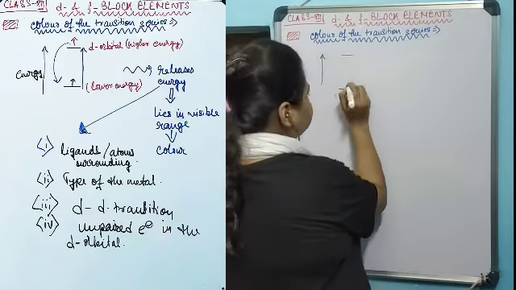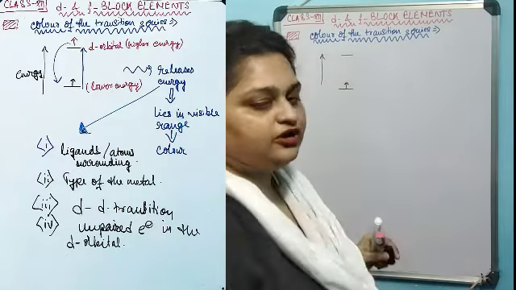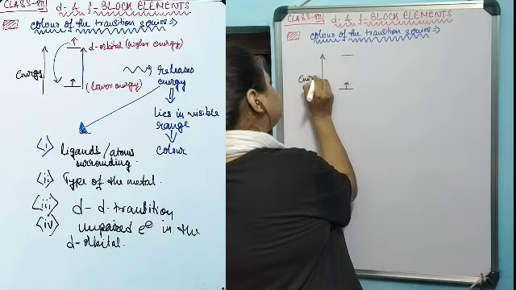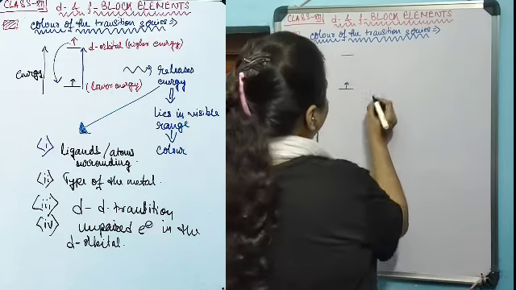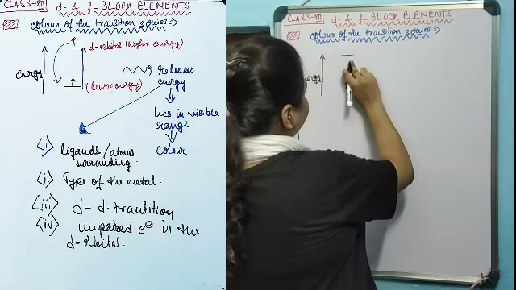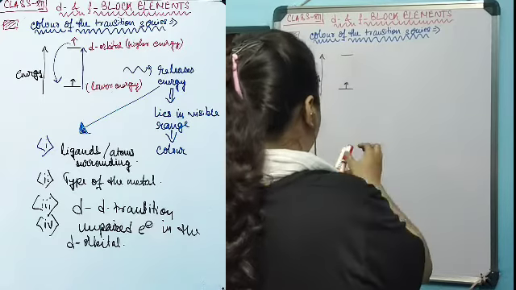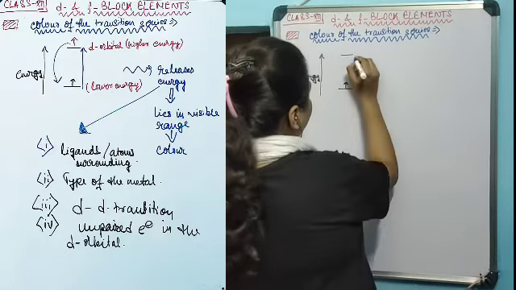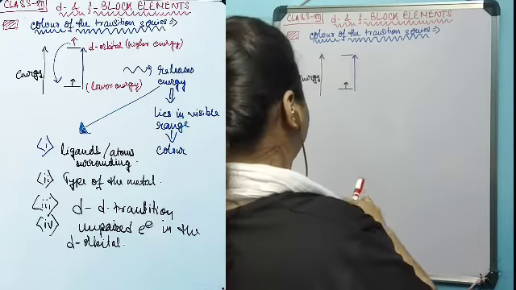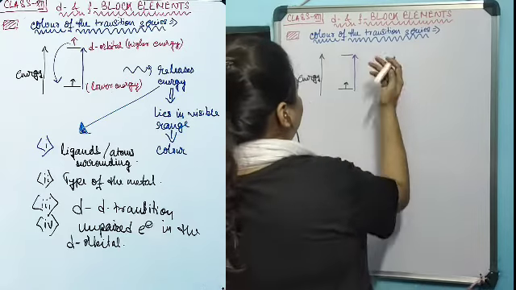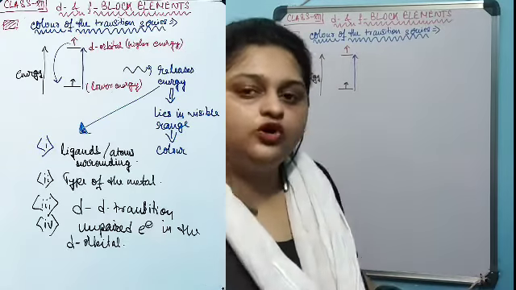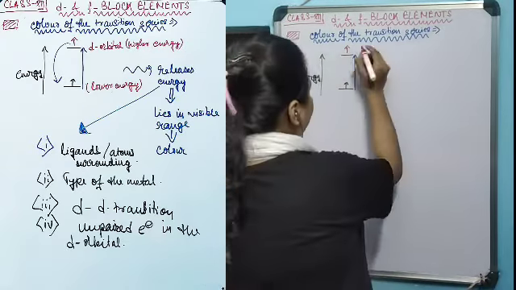If the lower energy d orbital possesses an unpaired electron, during the irradiation this unpaired electron absorbs the energy and jumps onto the next higher d orbital.